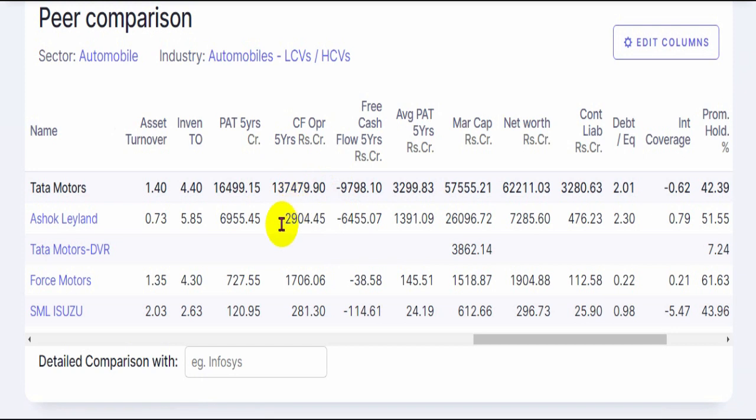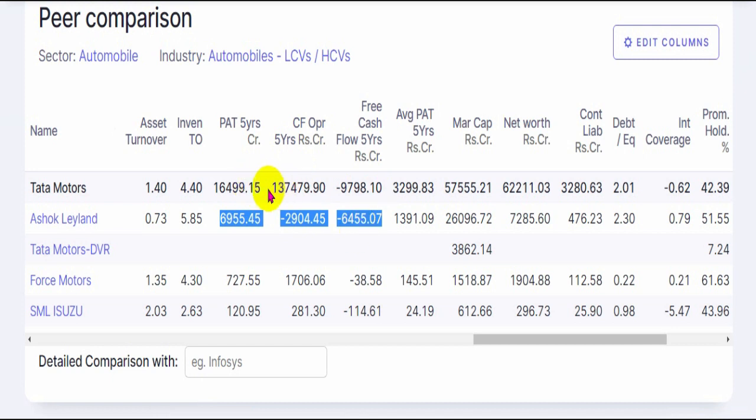Ashok Leyland has seen a profit of 6,900 crores but still does not have any positive cash flows, in fact negative cash. In fact, cash has gone out of the business through operating nature of almost 2,900 crores. Over and above that, there is no free cash flow left. There is an excess 6,455 crores gone out of the business. So I don't like this kind of numbers where there's no cash coming in as well as no free cash flow being generated by the company.